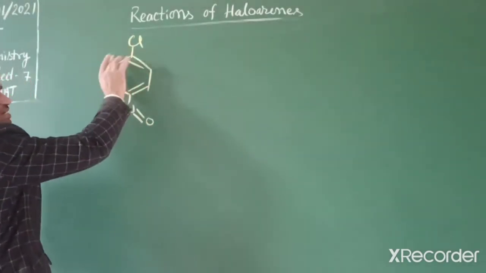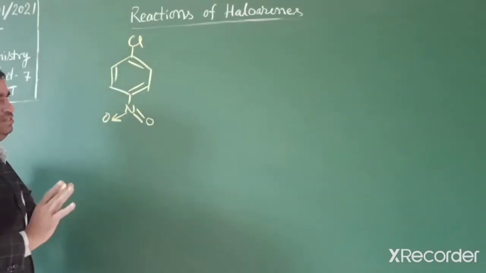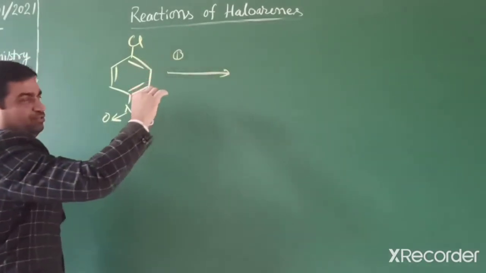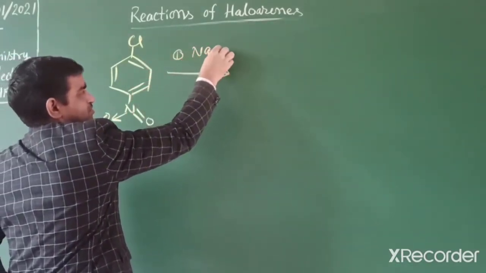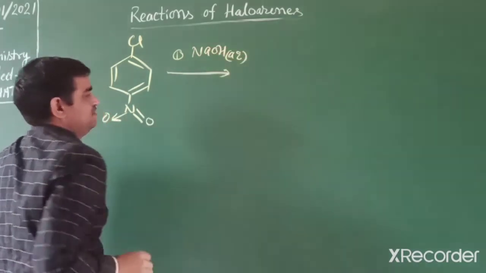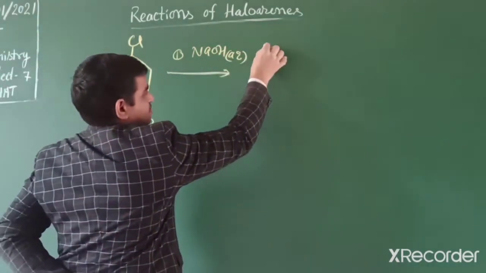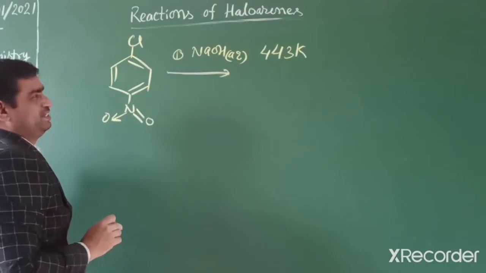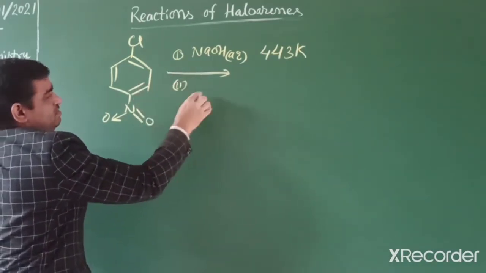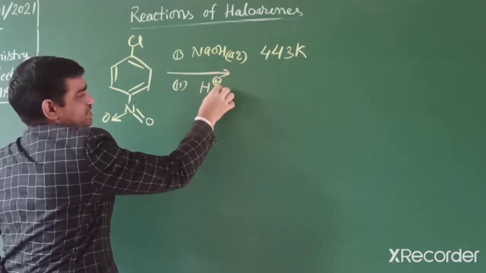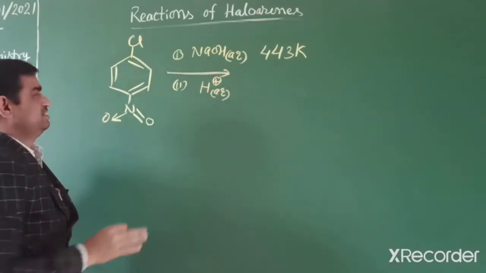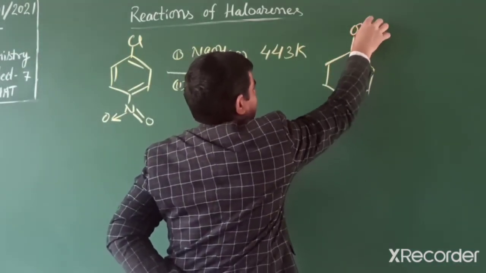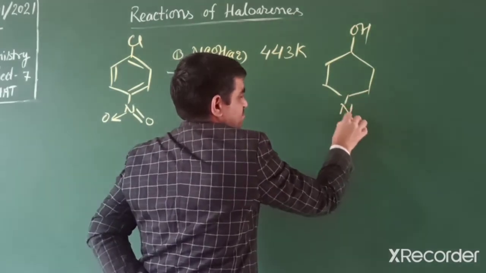You can write numbering from either side because both are substituents. If we take this compound in a nucleophilic substitution reaction with aqueous sodium hydroxide, the temperature needed is only 443 Kelvin, and there is no need to write pressure. The second step is acidification, aqueous step. Then chlorine is removed and we get this compound.